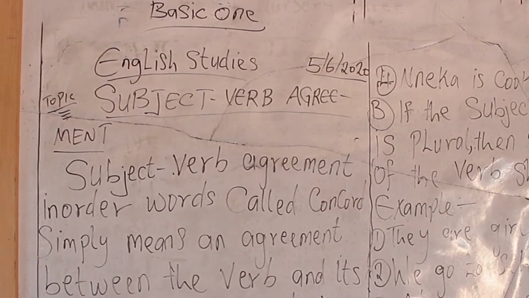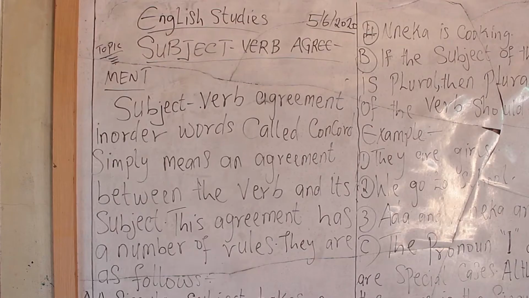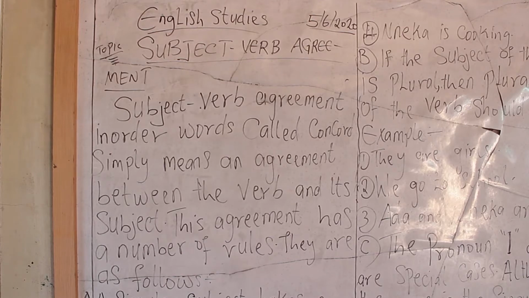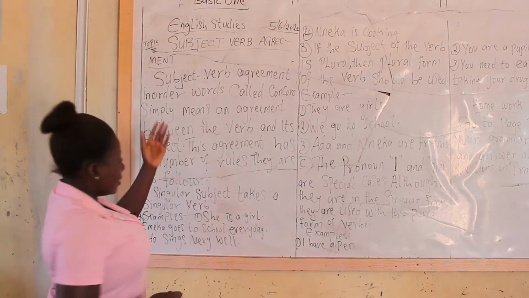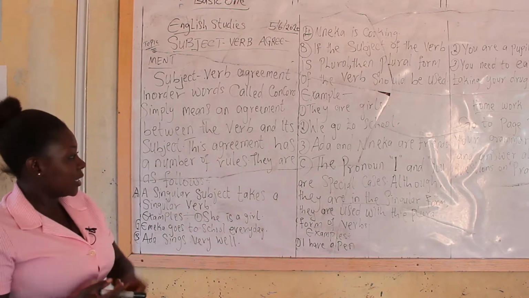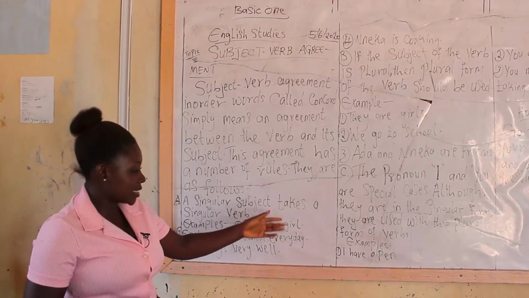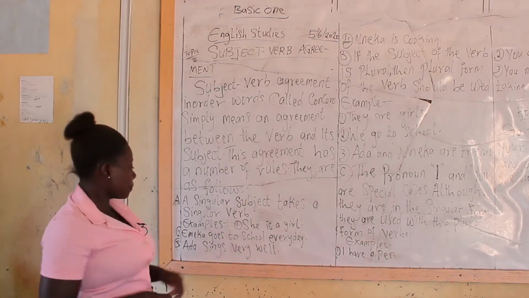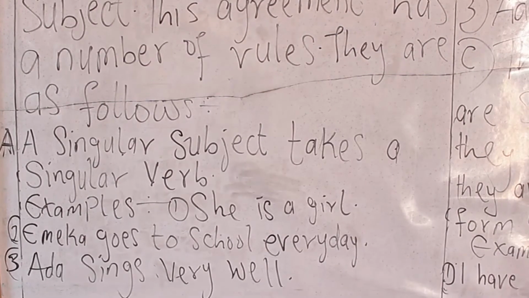Our topic is subject-verb agreement. What is subject-verb agreement? Subject-verb agreement, in other words called concord, is the agreement between the subject and the verb in a sentence. This agreement has a number of rules. For a sentence to be correct and complete, there has to be agreement between the subject and the verb in the sentence. The number 1 rule says a singular subject takes a singular verb.